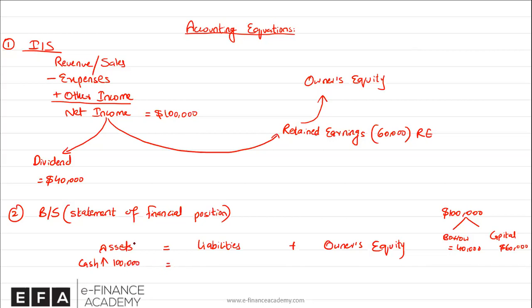So the total amount that it has got is 100,000 cash. Where did this 100,000 come from? 40,000 came from the borrowing. So 40,000 is the debt, or you may call it a liability. So we are going to write 40,000 as a liability. And the remaining 60,000 comes as contributed capital from the owners. So that's where we would actually record the 60,000. So the equation should always balance out, and that should become more clear when we look at some further transactions later on.